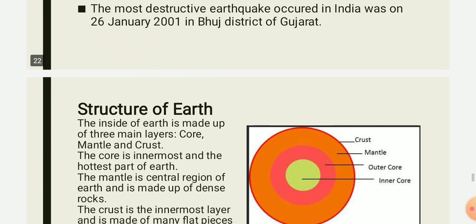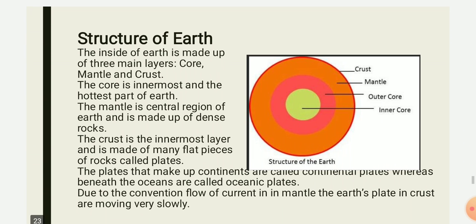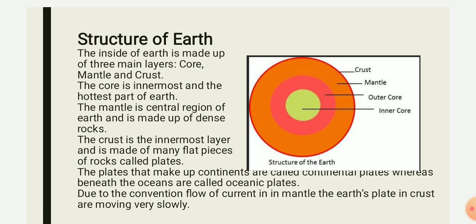Now, how does an earthquake occur? For that, we firstly need to learn about the structure of the earth, what the earth is made up of, and what all the reasons are behind this earthquake. As the structure of the earth, you can see in the figure, the earth is generally made up of three main layers: the core, mantle, and the crust. The crust is the outermost layer, and then the second layer, the middle part of the earth, is the mantle.